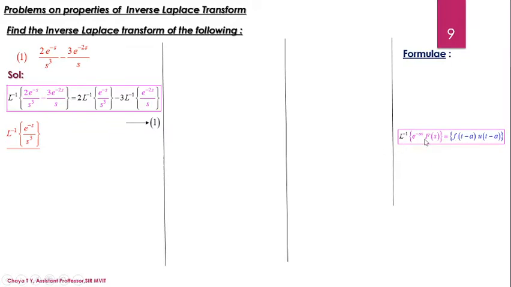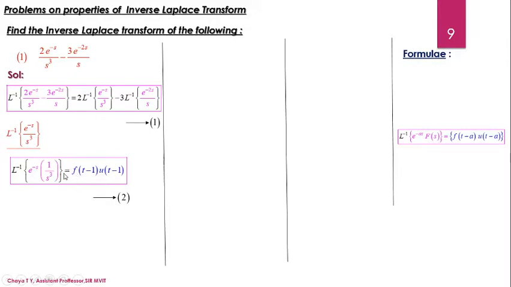So we are going to consider the LHS of the formula, compare it, which is e power of minus as into f of s, then note down what the function f of s is. Then we are going to obtain its Laplace inverse. So I'll compare the function e power of minus as into f of s with the first term of the RHS in equation 1. When I do the same, I get Laplace inverse of e power of minus s into 1 by s cube. So here by comparison, a takes the value 1. So the RHS becomes f of t minus 1 into u of t minus 1. Call this equation 2.